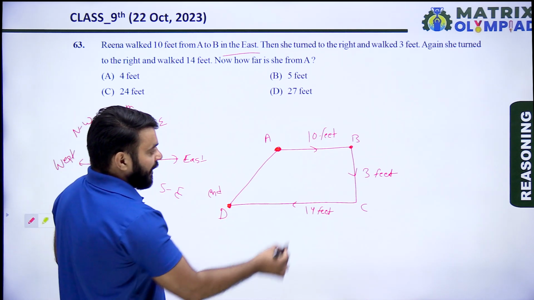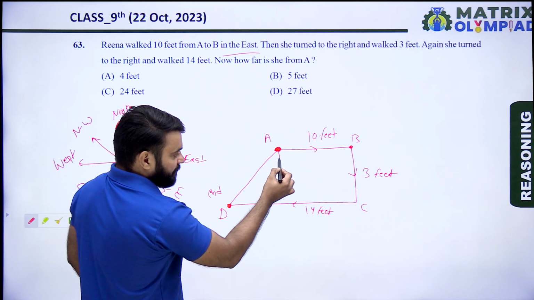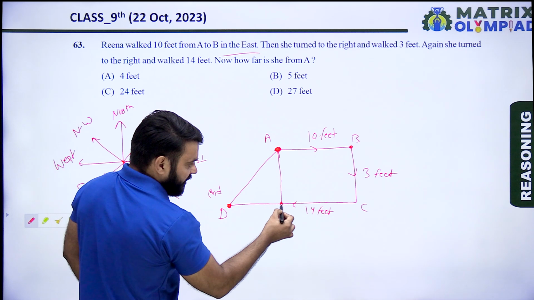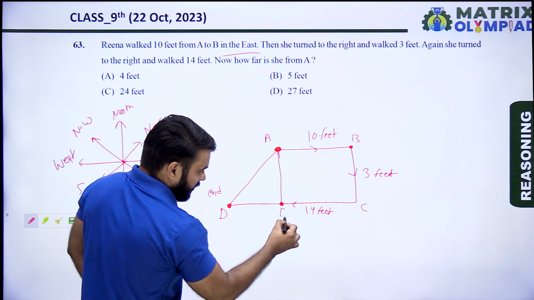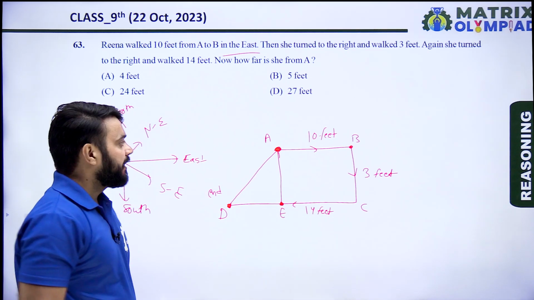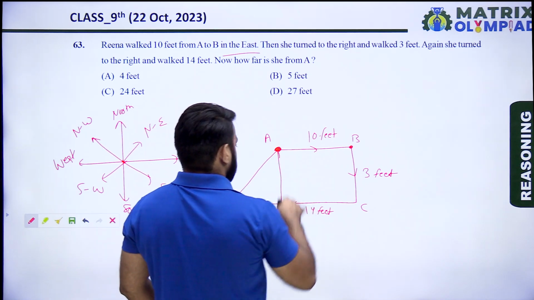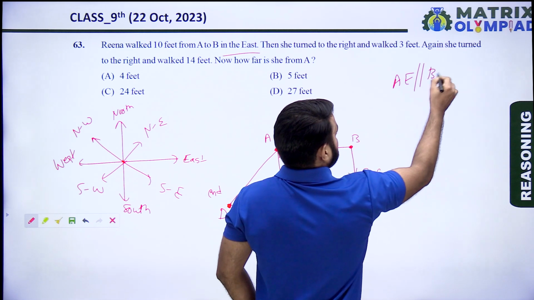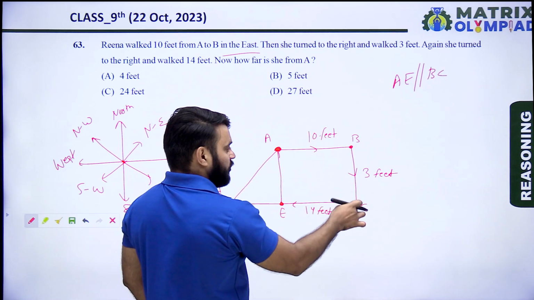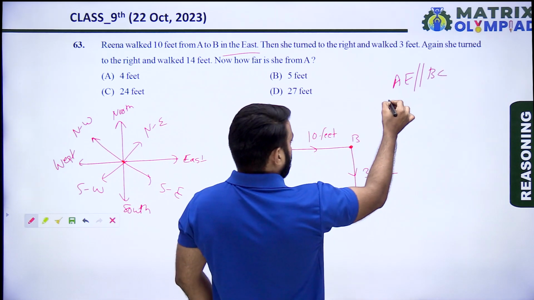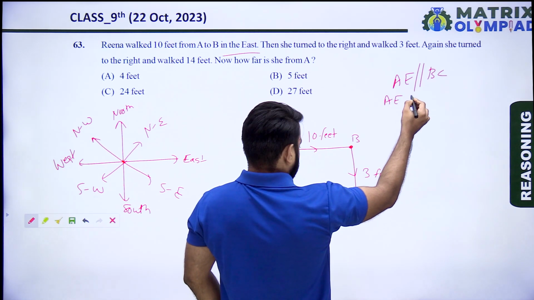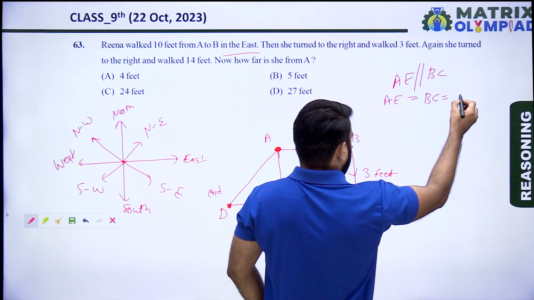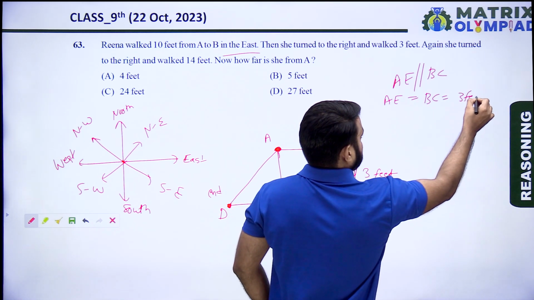First, draw a line parallel to BC and mark this point as E. So according to this, AE is parallel to BC, so AE is equal to BC, and both are 3 feet.